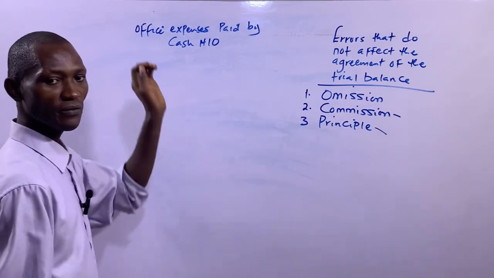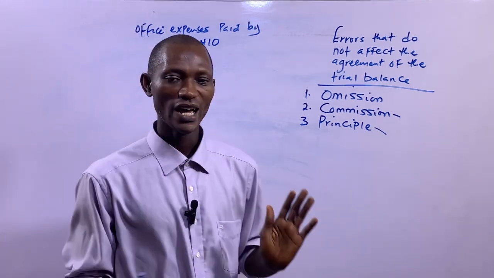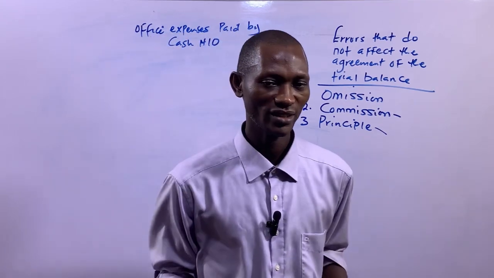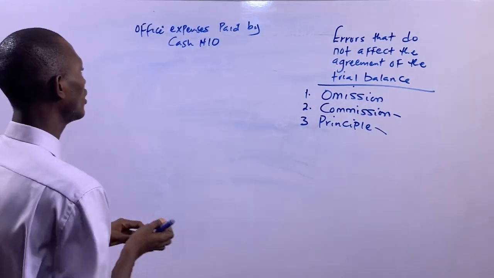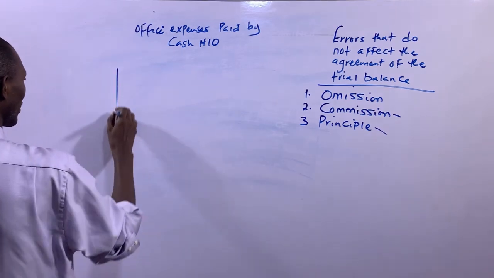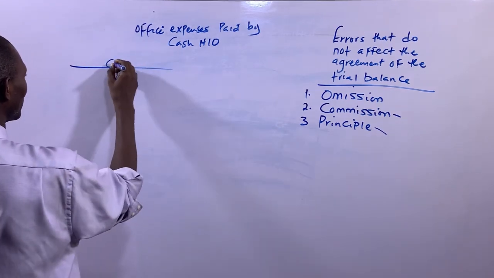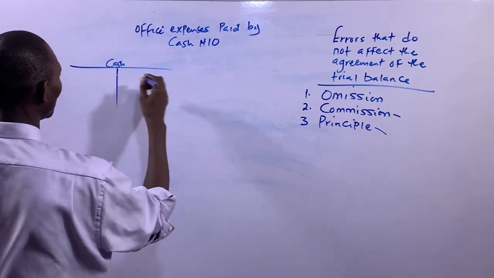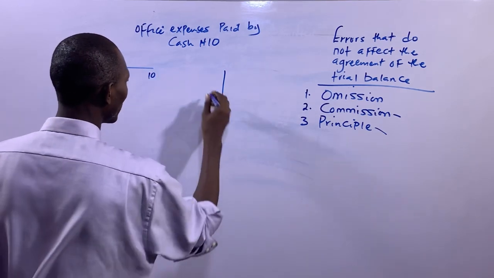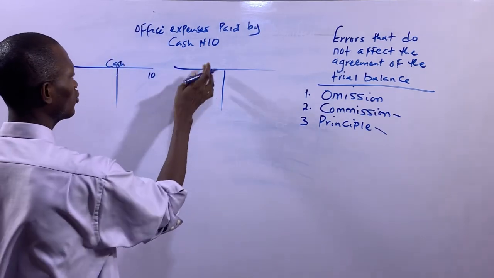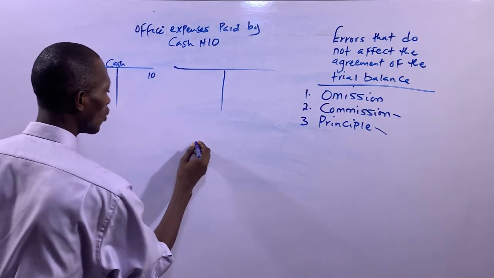So here, office expenses will be debited and cash accounts will be credited. That's the entries that will be passed regarding this transaction. So cash accounts have been credited with 10 naira.